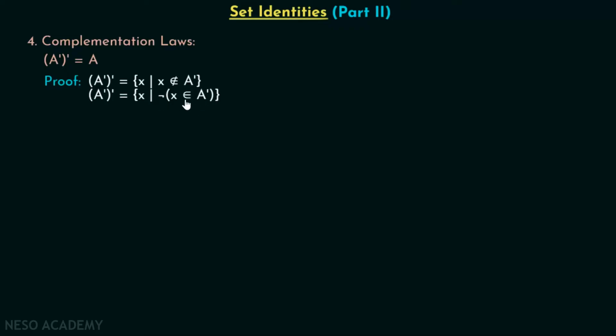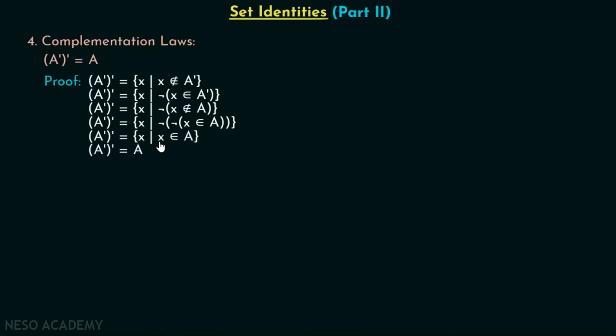After this, we know that x belongs to A complement means x does not belong to A, right? And then we can easily replace this x does not belong to A by not x belongs to A, right? Eventually, we end up with x belongs to A because not and not get cancelled. Therefore, we end up with x belongs to A. So A complement complement is nothing but A, right? This is the complementation law. Fine.